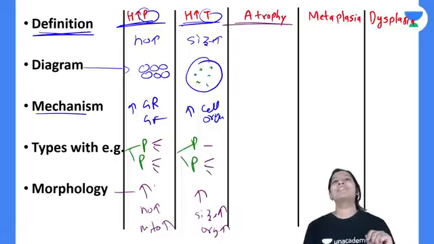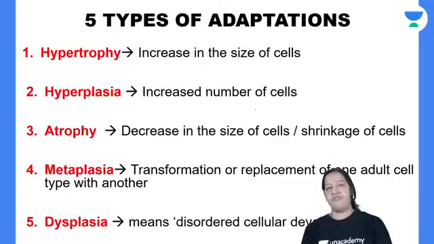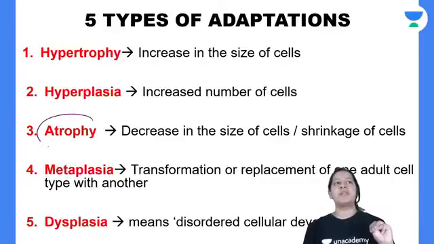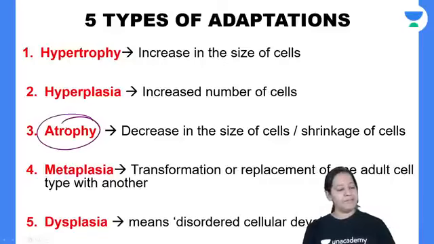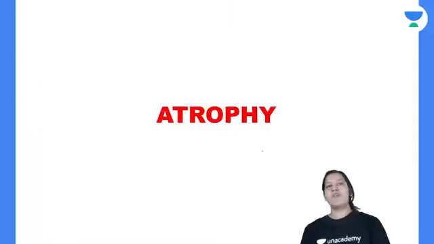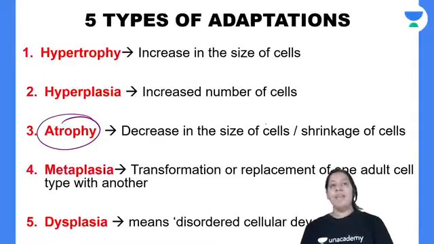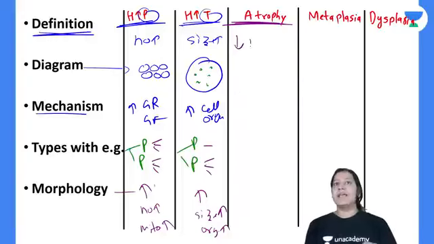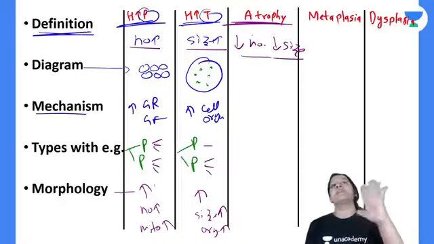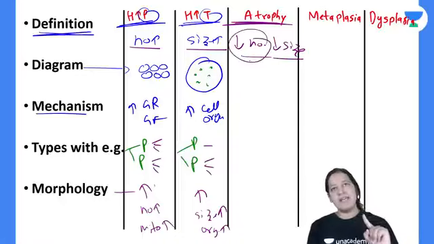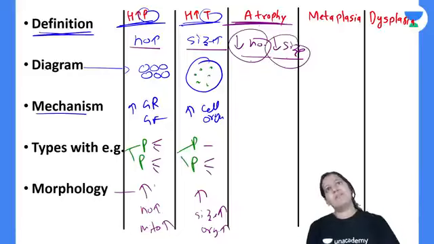So coming to the next type of adaptation, it is atrophy. The third type of adaptation is atrophy. Okay, good. So what is atrophy? Here there will be decrease in number and decrease in size. Both, not only number, not only size, both are decreasing. It is known as atrophy. If number is decreasing, the term is atrophy. If size is decreasing, the term is atrophy. Both are decreasing, the term is atrophy.